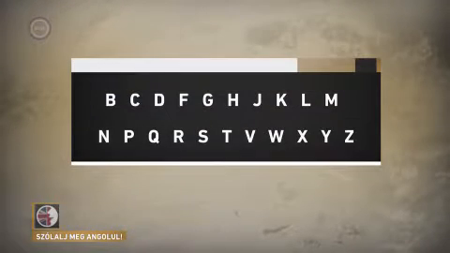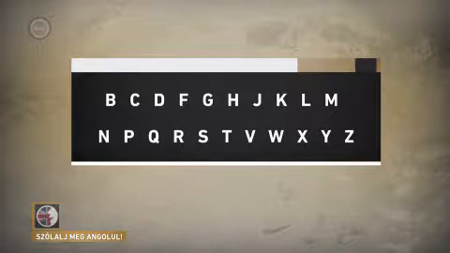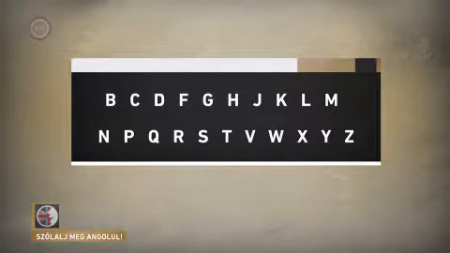Now, who remembers vowels and consonants? You all do. I know. I was just testing you. Okay, so just to make sure, vowels are A, E, I, O and U. And consonants are B, C, D, F, G, H, J, K, L, M, N, P, Q, R, S, T, V, W, X, Y, and Z. Great.